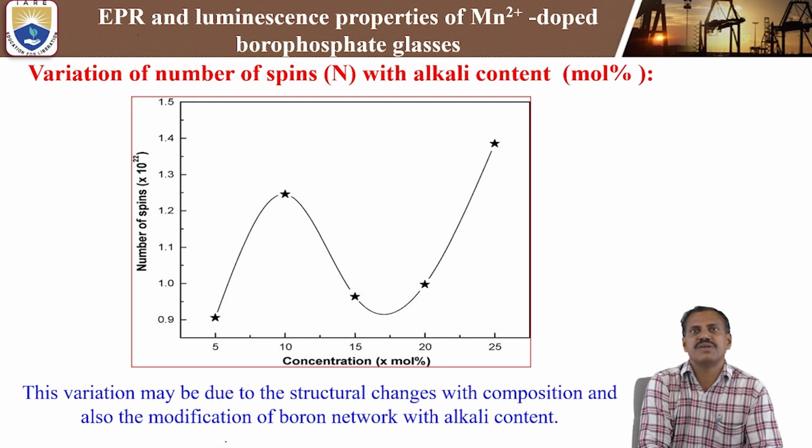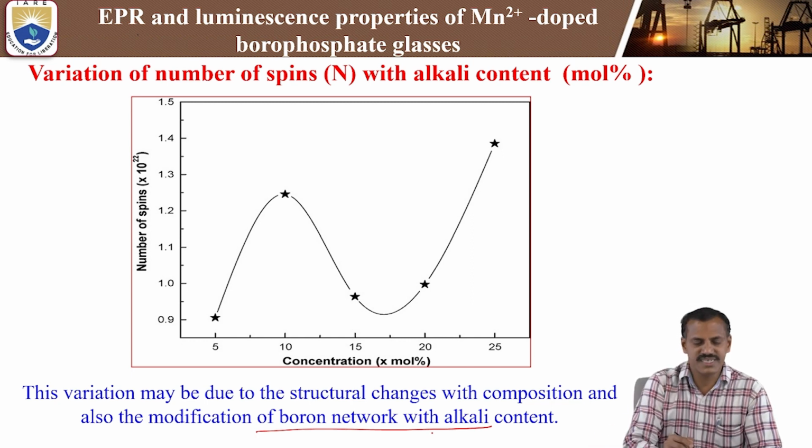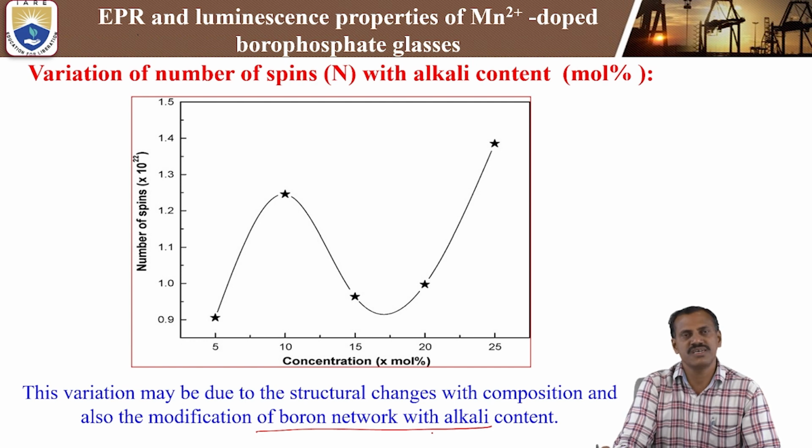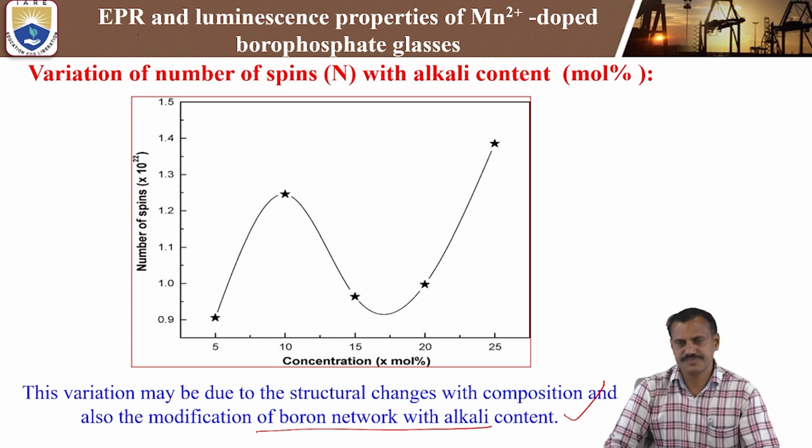This variation may be due to structural changes with the composition and also the modification of the boron network, because we use B2O3, boron trioxide, and additionally add alkali content, lithium oxide as well as potassium oxide. So we can study this by using the variation of the number of spins.